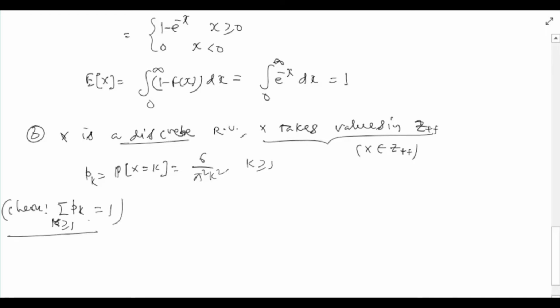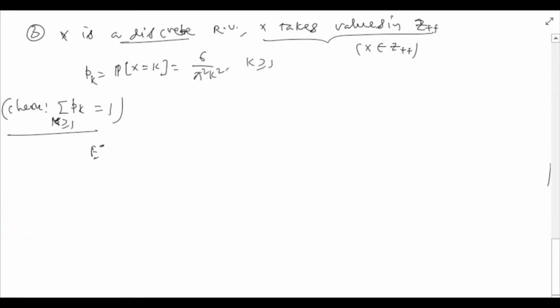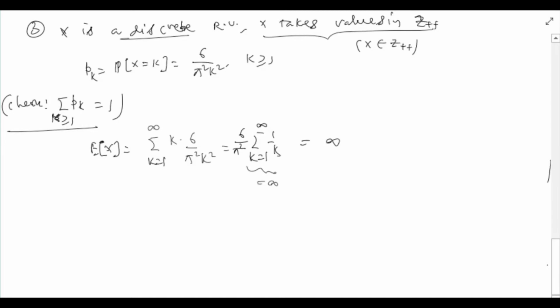So this p is a valid probability mass function. Now the expectation of x can be computed using the formula above, that is expectation of x equals summation k equals 1 to infinity k times pk, which is 6 by pi square k square. 6 by pi square is anyway constant, so we will take it out. So k by k square gives 1 by k, but we know that this summation is infinity. So expectation turns out to be infinity. This tells that expectation of a random variable can be infinity.